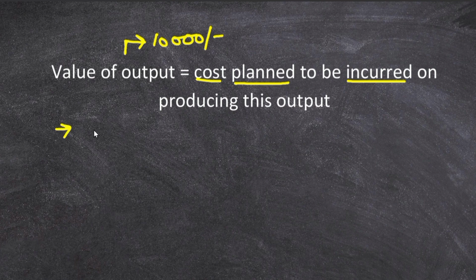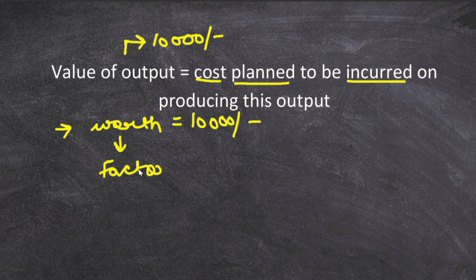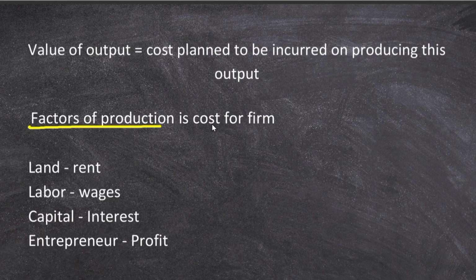So when producers are willing to supply output worth 10,000 rupees, they would use factors of production to produce this output, and factors of production are a cost for the firm. So the firm has to pay rent to the land, wages to the labor.